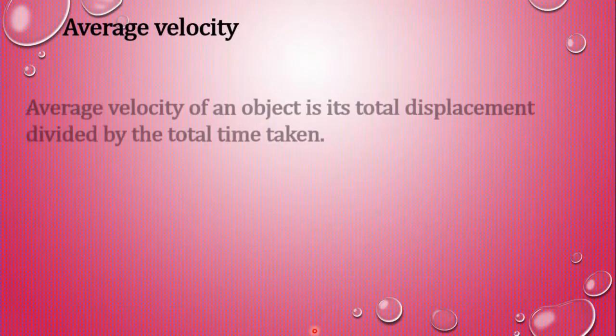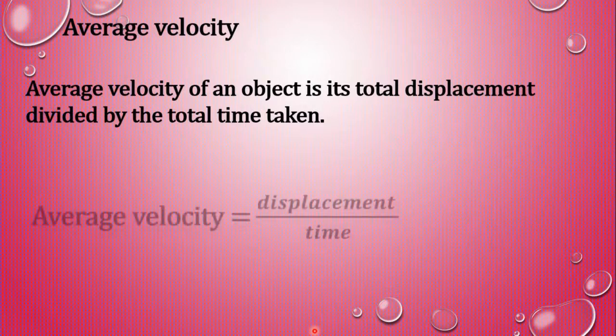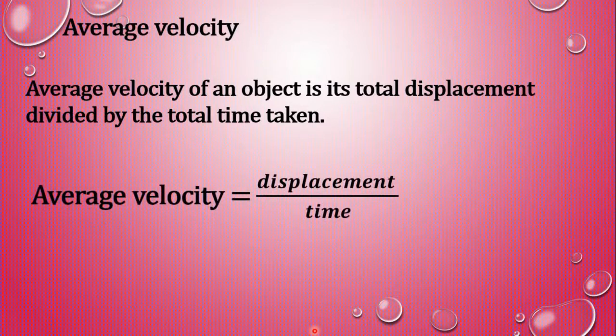Now let us understand average velocity. Students, average velocity of an object is its total displacement divided by the total time taken. As I have written here, average velocity equals displacement upon time.